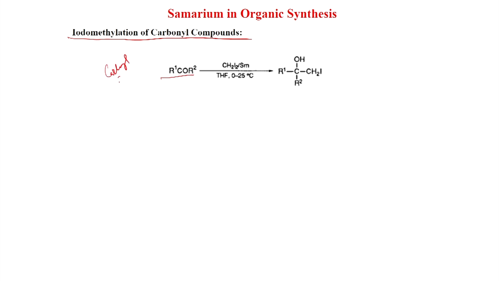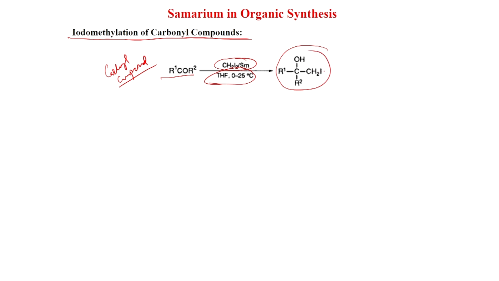Now, we will discuss another reaction, that is iodomethylation of carbonyl compound. With the same reagent, we will see what happens with a carbonyl compound. If you have a carbonyl compound R1COR2 with CH2I2, samarium, THF, 0 to 25 degree centigrade, you get this compound.